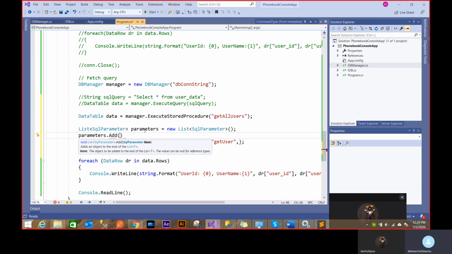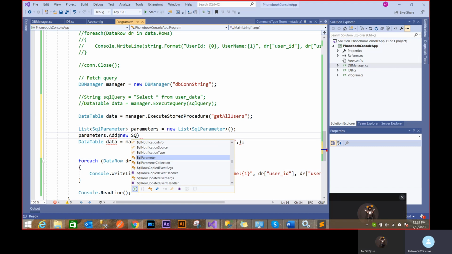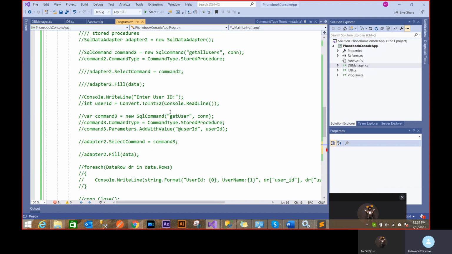And when you're adding it, you need to create a SQL parameter, because that's the object I've set for the list. So new SQL parameter. And when you're defining it, you can provide a parameter name and a value, right? You can provide at the rate user ID. And the value is again you need to get from console. This is the way I was getting from console.